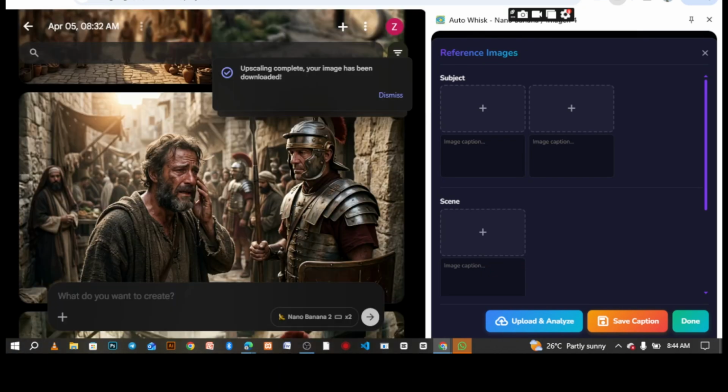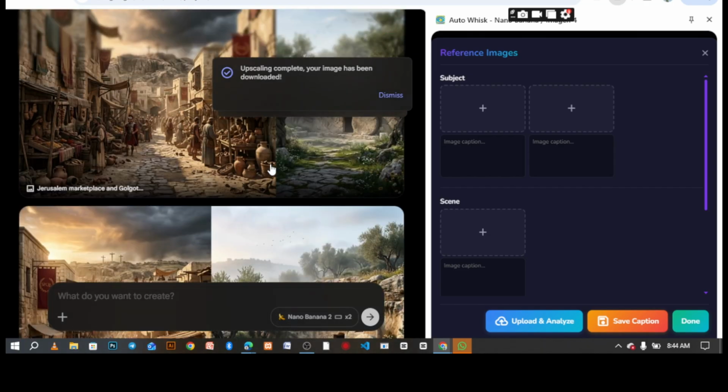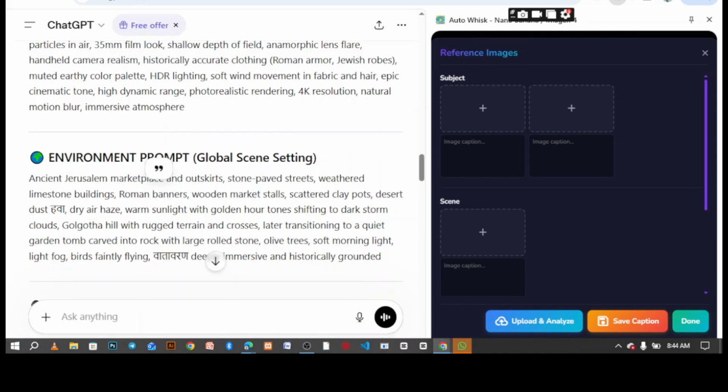Then I copied the prompt for my environment. I was able to have the 2 environments, right? This is the 2 environments, and I selected one from it. Now like I said, I love automation because it makes the work easier and faster. If you're not using a PC, you're going to generate your images one by one. You know how stressful that could be. Imagine having 20 scenes, you have to sit down and generate them one by one. But if you're using automation, it's just one prompt and everything is done. So let me show you how to do that quickly here.